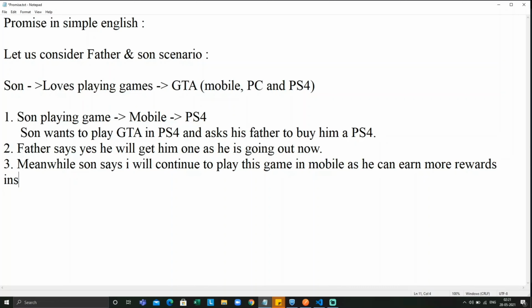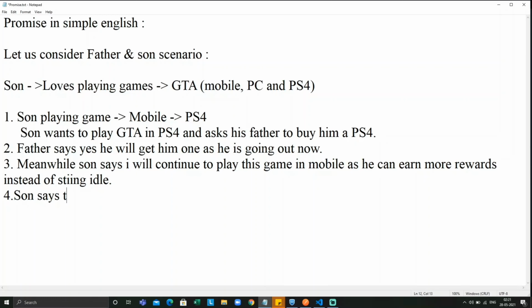He just wants to play the mobile game. Meanwhile, when dad goes out, the promise is still pending, whether he is getting a PS4 or not. I will come to the technical detail of promise later.